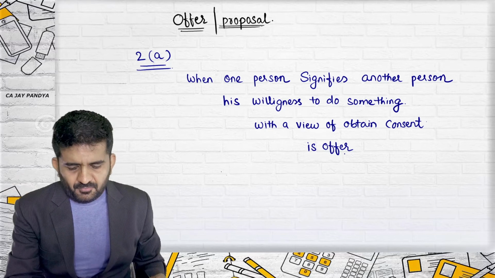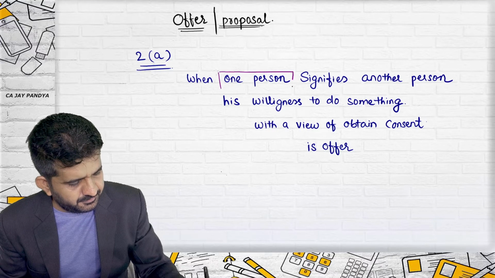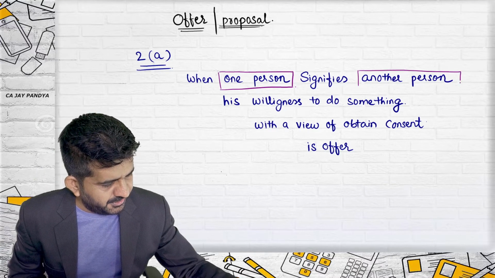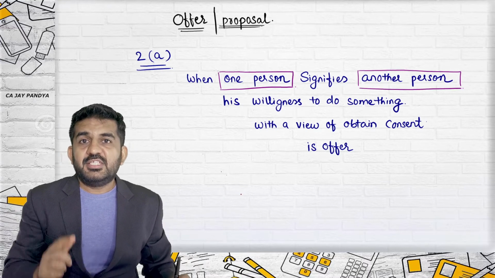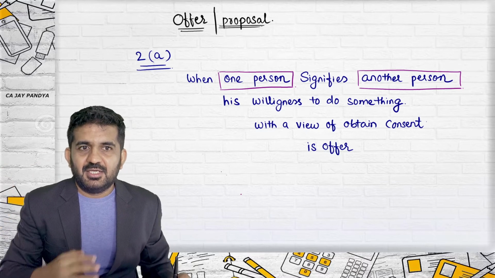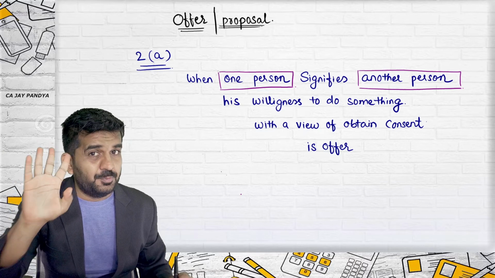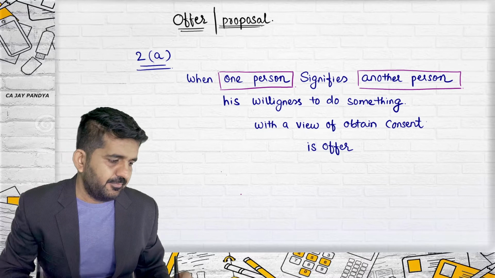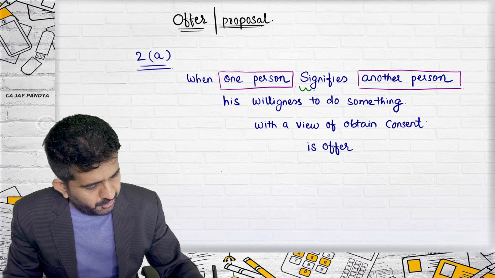So the first point to understand, when one person signifies to another person. See, I am signifying to you. Will you go out of the class? I am one person, you are another person. So there should be 2 persons. So an offer cannot be given to myself. I cannot give an offer to myself. That should be clear.